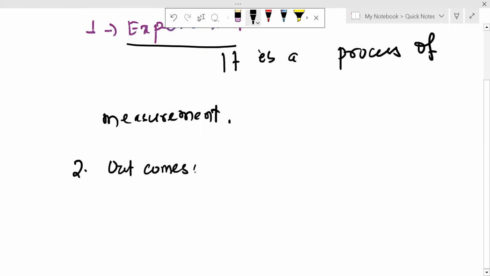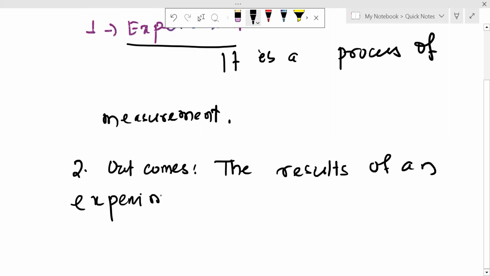What are the outcomes? The outcomes are the results of an experiment. The results of an experiment are called the outcomes. So when we discuss what the outcomes are, we can say that the results of an experiment are called the outcomes. And what is sample space?